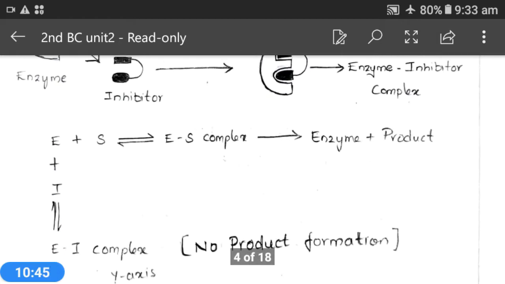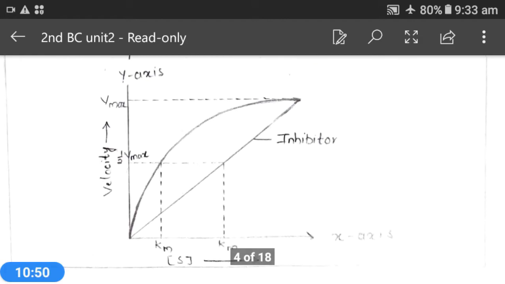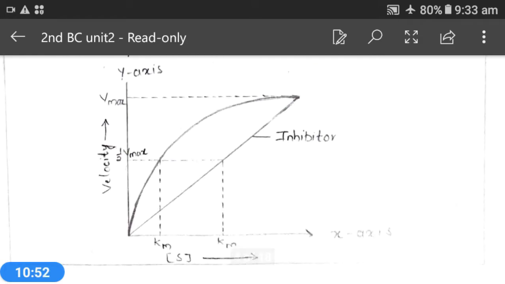The next type of reversible inhibition is non-competitive inhibition. The inhibitor binds at a site other than the active site on the enzyme surface.